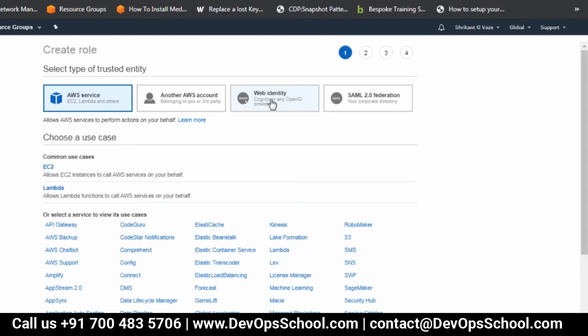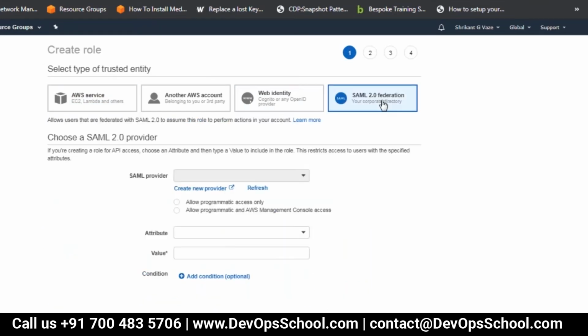So without SAML 2.0, what is it? SAML is for federation. Suppose you have an internal Active Directory, and the user gets authenticated on Active Directory, but you can use those credentials to give access to AWS resources. For that you can use it. Okay.